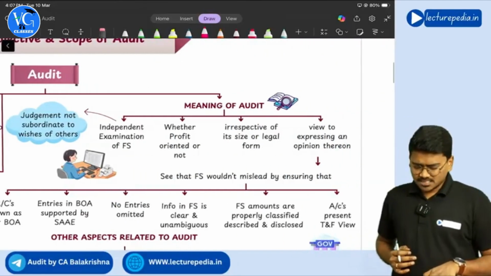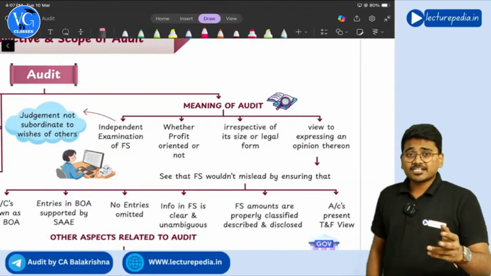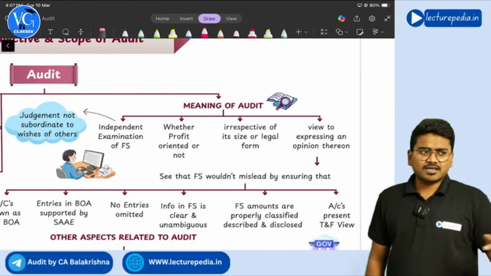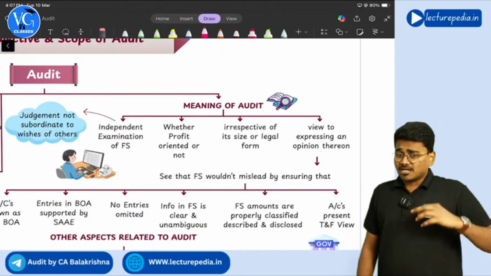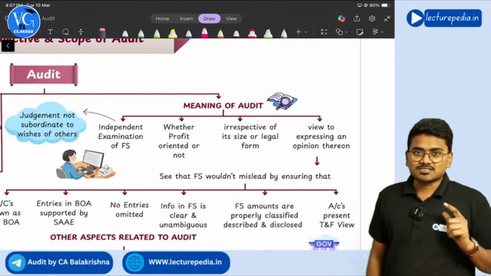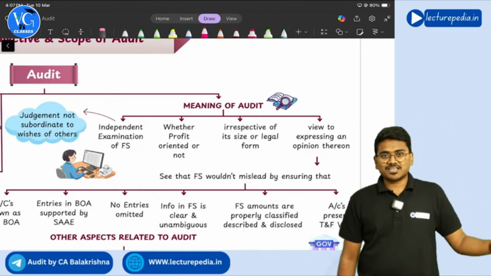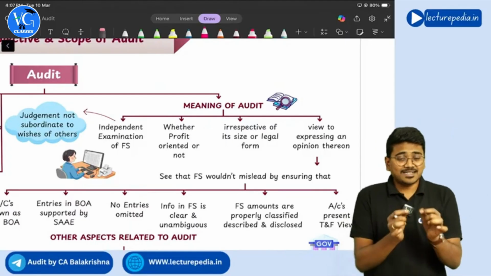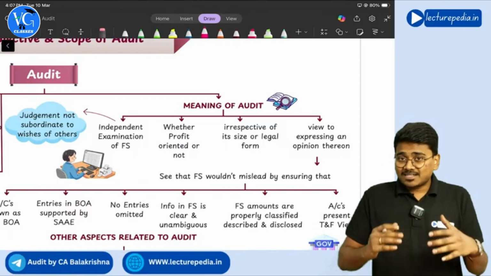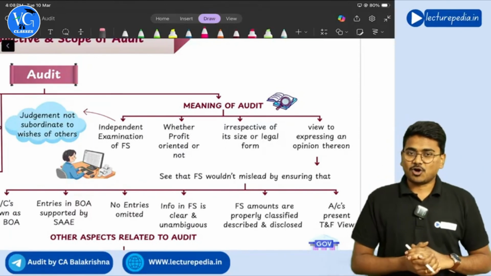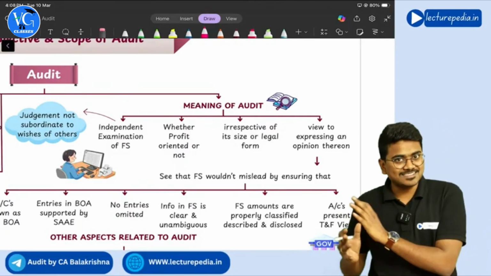Now, sir, we have discussed audit means verification of financial statements. Yes, in layman language, you can say that audit means verification of financial statements. But in the examination, you cannot write that. There should be a certain technical definition that you have to write. So, what is the technical definition of audit? We'll be seeing the definition of audit and understanding it.